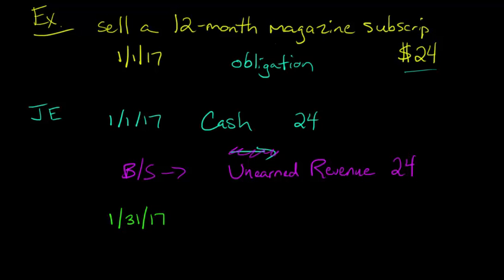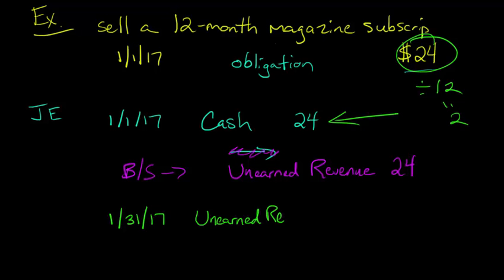But how much do we do? Well, 24 was our amount here, and then we just divide that by 12, right? There's 12 months. There's a magazine every month. So that would give us $2 every month, just taking 24 and dividing it by 12. So we're going to recognize $2 of revenue as now being earned, and so therefore we have to get $2 out of the unearned revenue account.